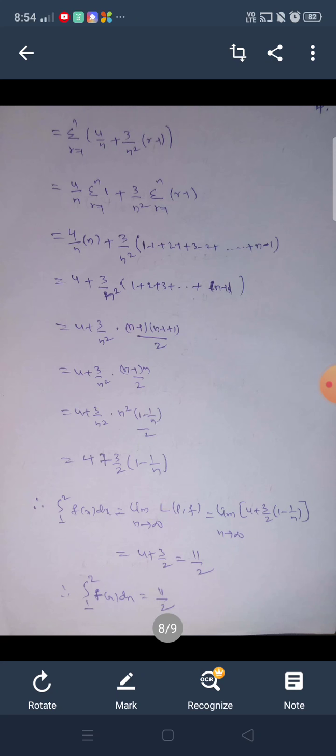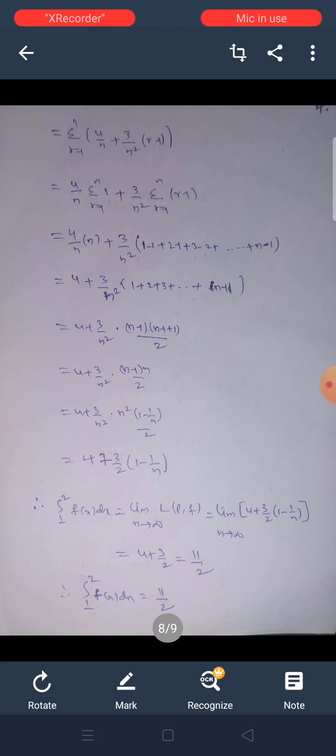So it equals 4 + 3/n² into (1 + 2 + 3 and so on plus n-1), which is 4 + 3/n² into (n-1)(n-1+1)/2, which is 4 + 3/n² into (n-1)n/2, which is 4 + 3/n² into n²(1 - 1/n)/2, which is 4 + 3/2 into (1 - 1/n).